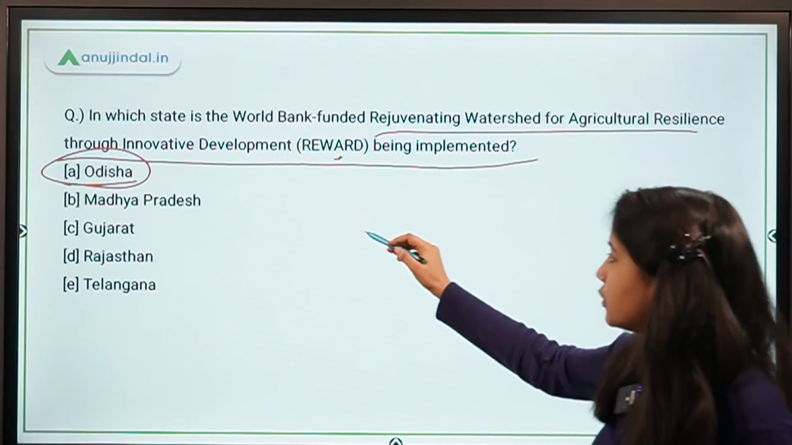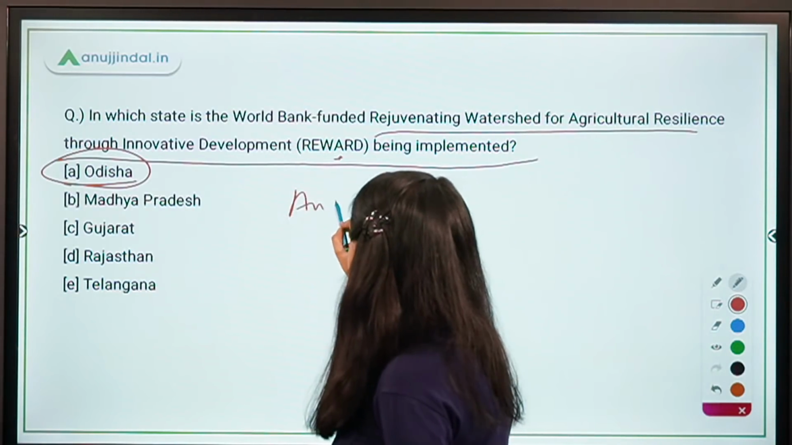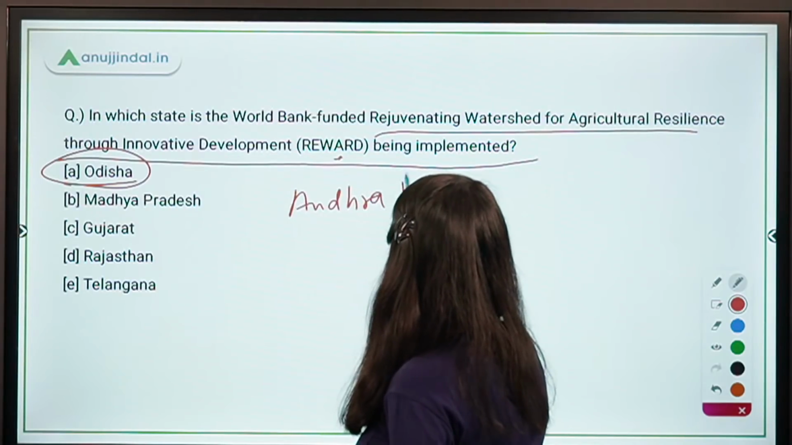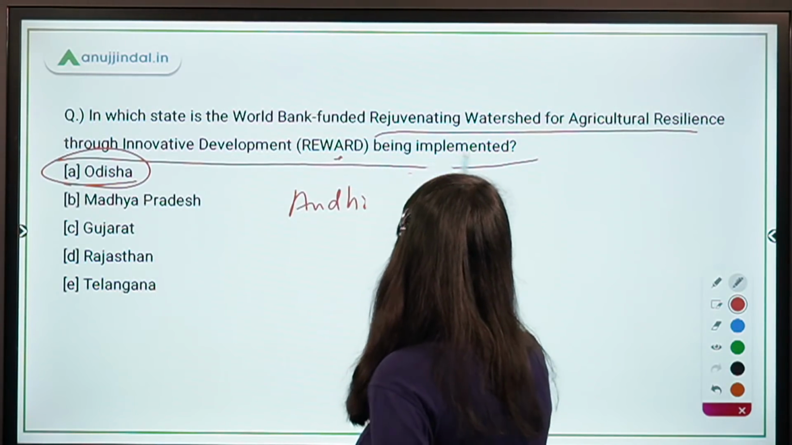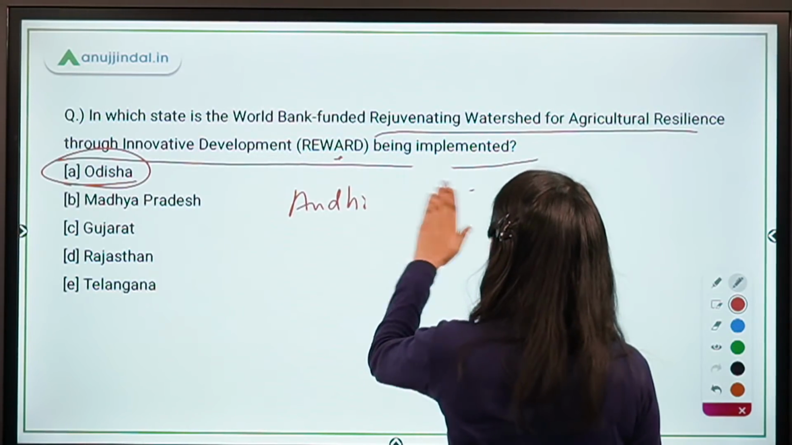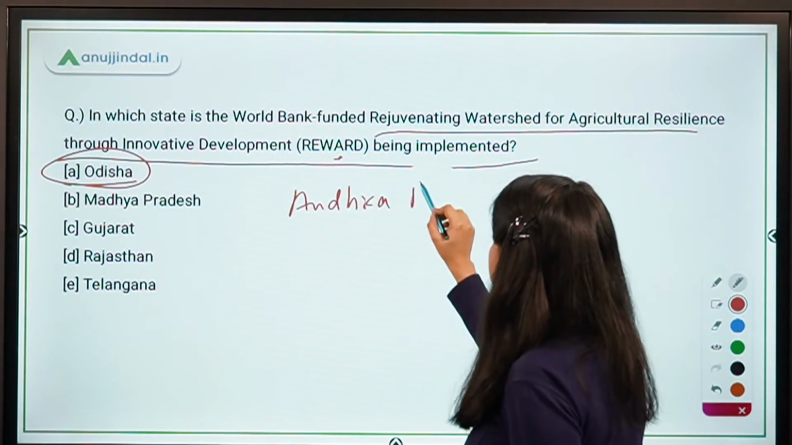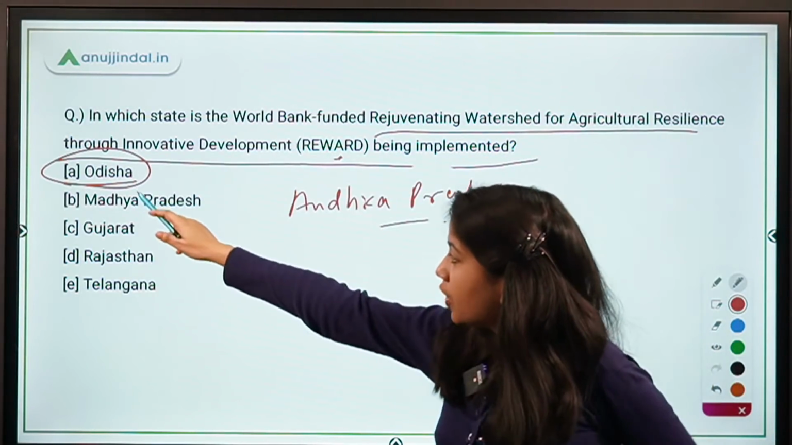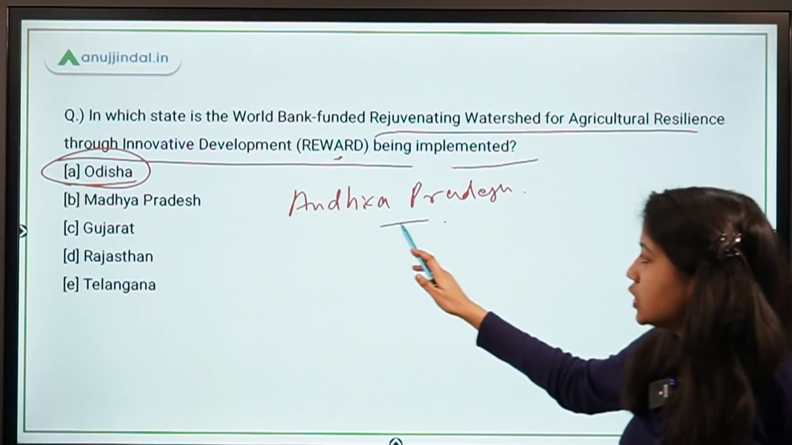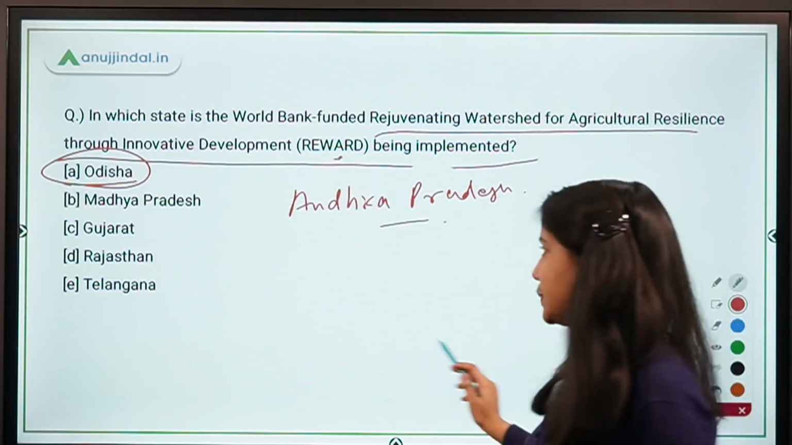So this REWARD program is also, apart from Odisha, it will also be implemented in Andhra Pradesh as well.